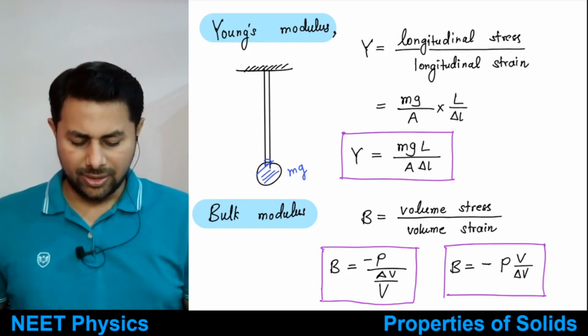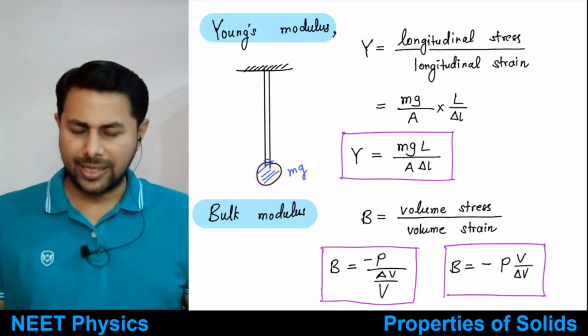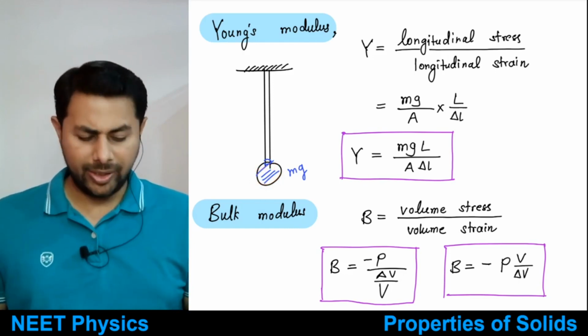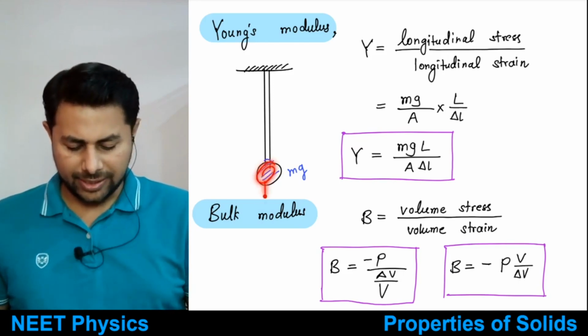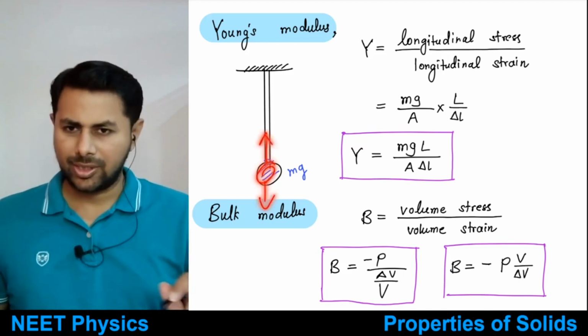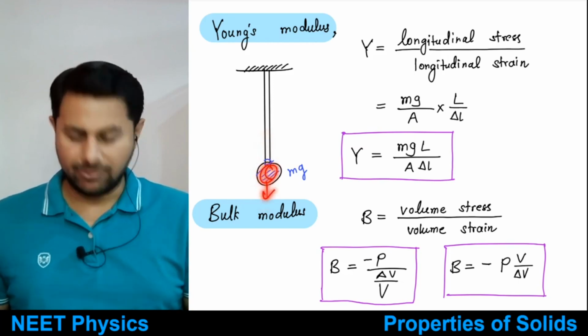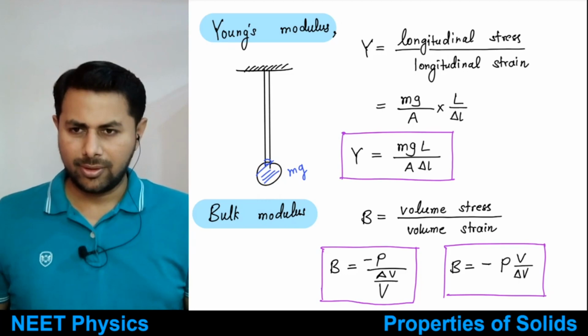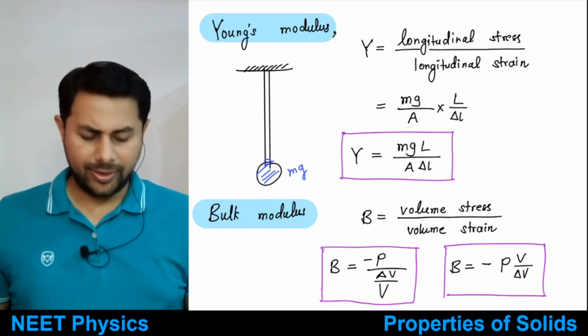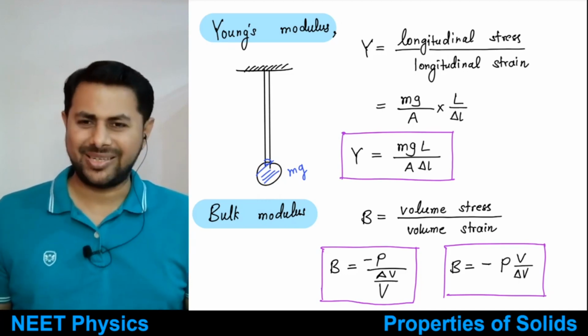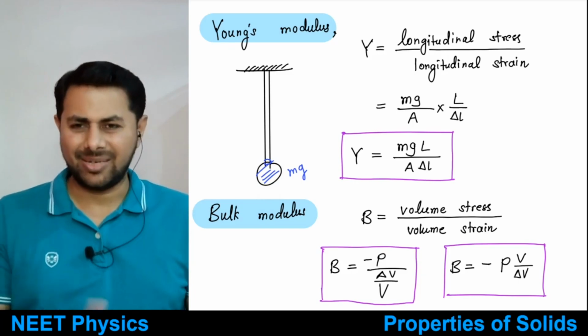Under the elastic limit, this external force and restoring force are equal. So mg is the external force, and the same amount of restoring force will be generated. So we can always write restoring force equal to mg. Always means that in most of the examples it will be under the elastic limit only.